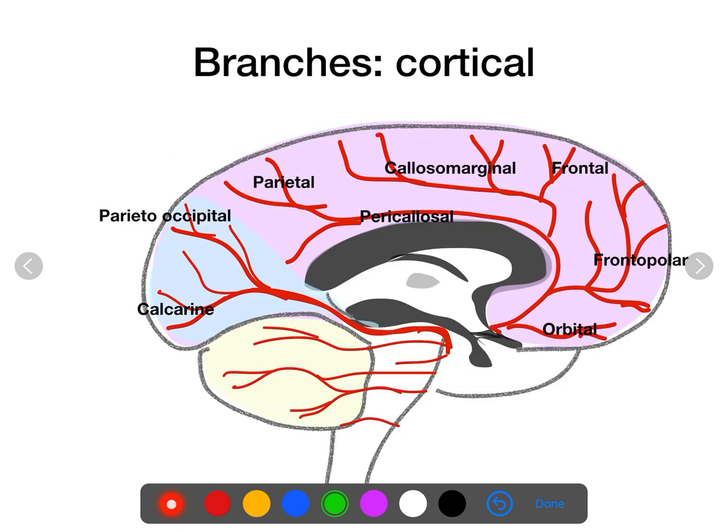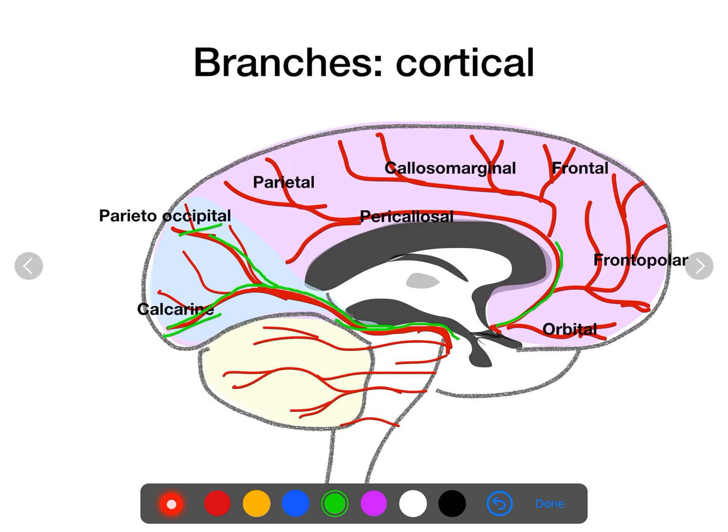Now on the medial side there are two main branches: one is the anterior cerebral artery, the other is the posterior cerebral artery. The medial branches of the posterior cerebral artery supply the medial surface of the occipital lobe, that is the parieto-occipital and the calcarine branches.